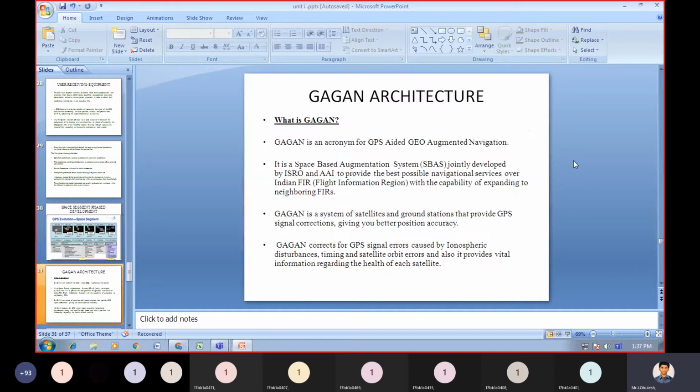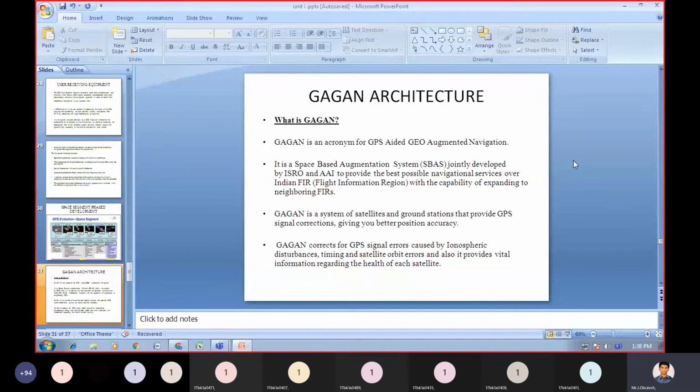And the next is Gagan architecture. What is Gagan? First we need to know what is meant by Gagan. Gagan is an acronym for GPS aided geo augmented navigation.